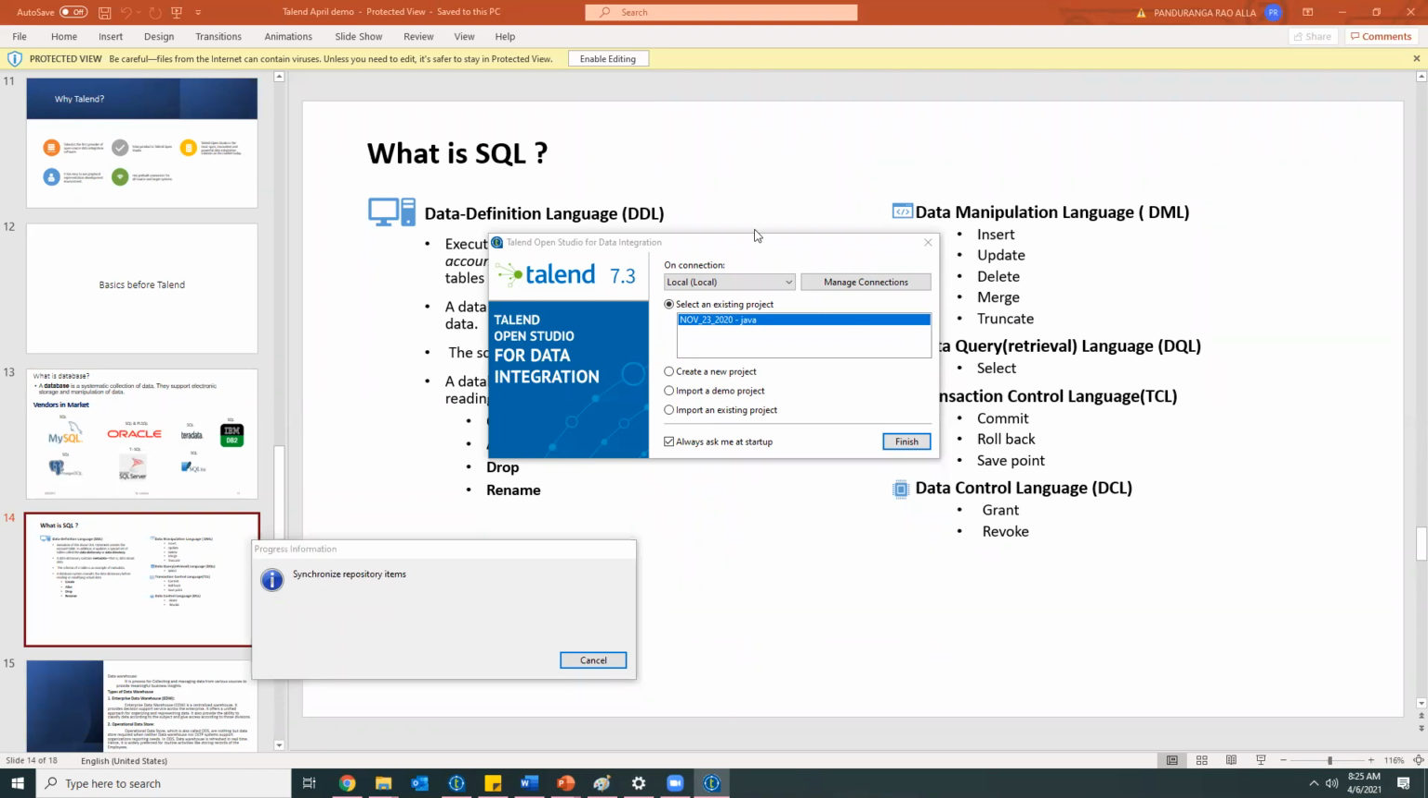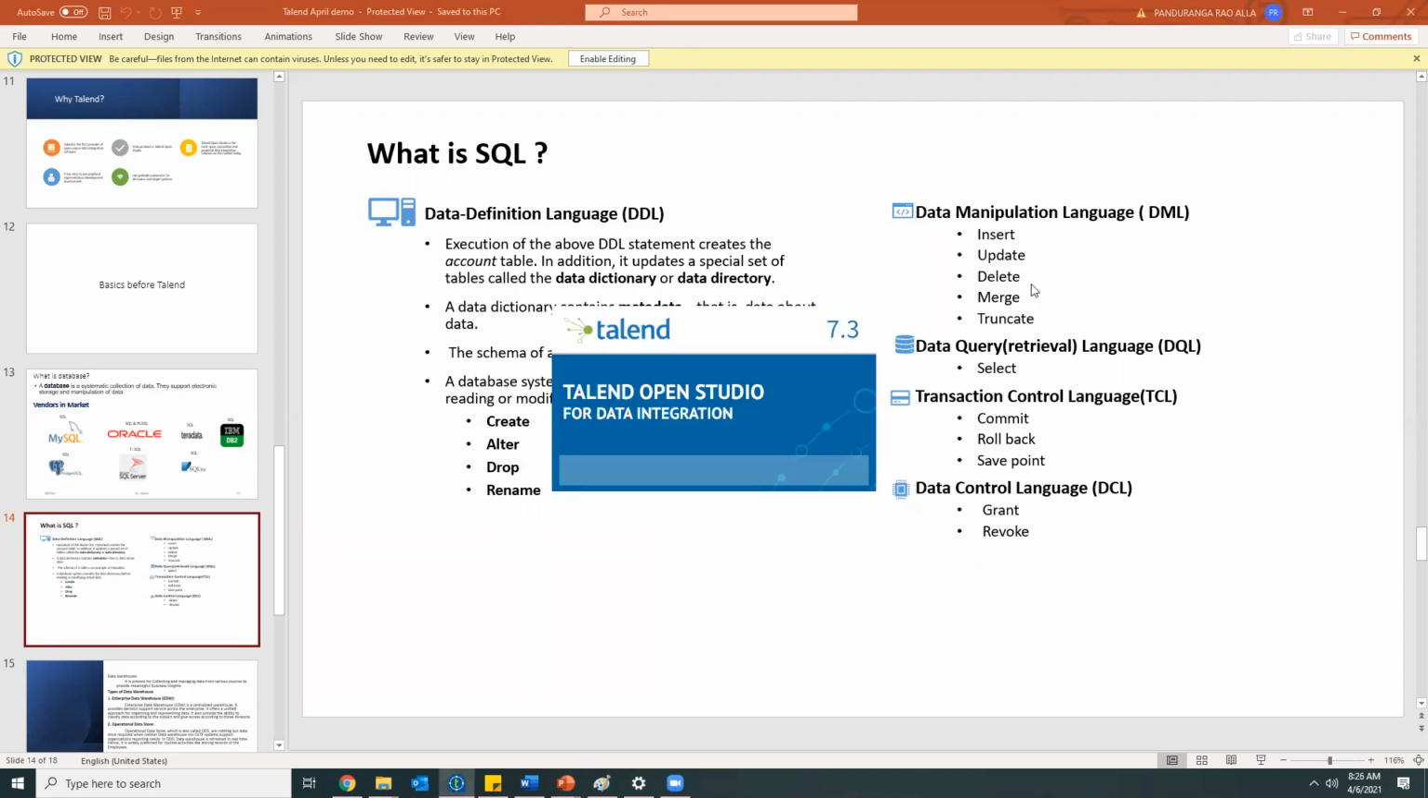And later, data retrieval language. In that we'll have only one command, select. By using select, we can view the data from the table, that's all. Then transaction control language. In real-time scenarios, mostly we work with select. Delete, update, merge, insert, we will use very rarely, only if you want to do some operation manually.